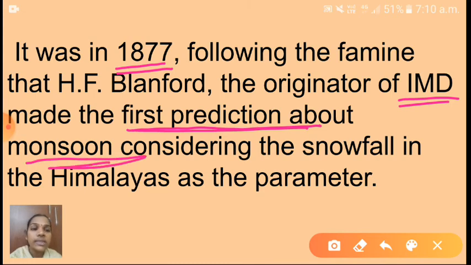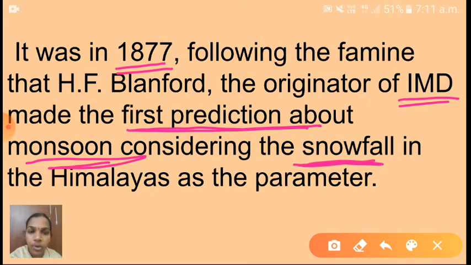Here, considering which parameter? Snowfall in the Himalayas as the parameter. Understood, children? First, the famine was there in 1877, following 1876 to 78. For two years the great famine was there, so a very bad condition was there in India. Following that famine, H.F. Blandford, the originator of IMD, made the first prediction of the monsoon model.